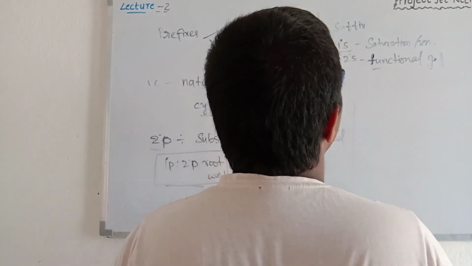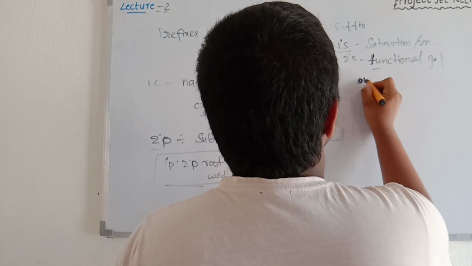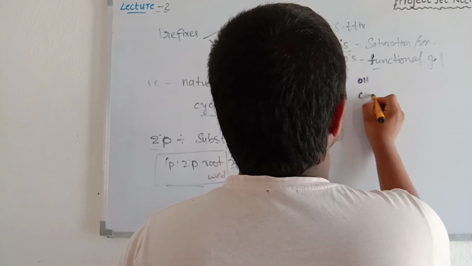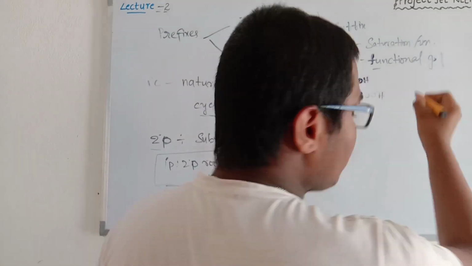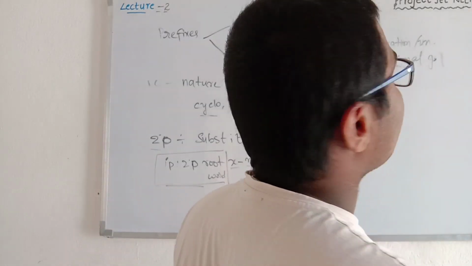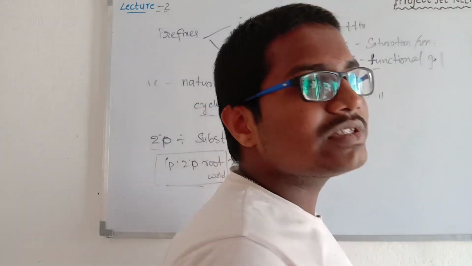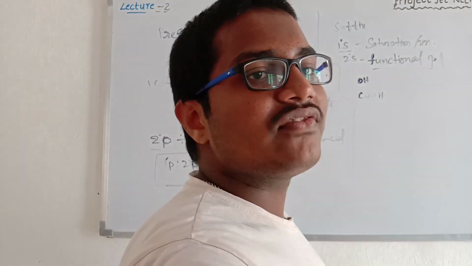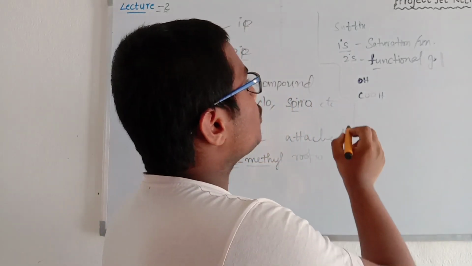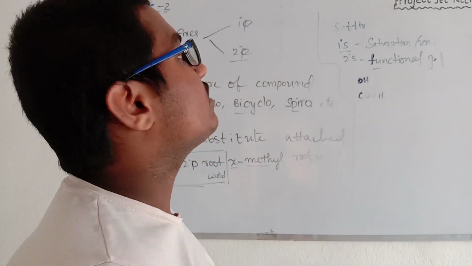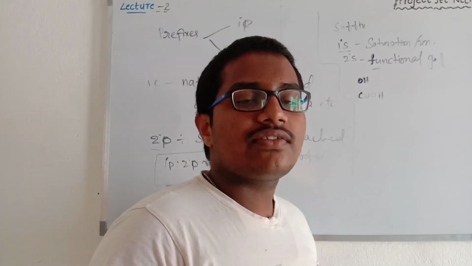The functional groups are OH, carboxylic acids, COOH, and many more. Those functional groups will be indicated by the secondary suffix, that is to be noted. We will discuss the secondary suffix briefly in the next discussions.